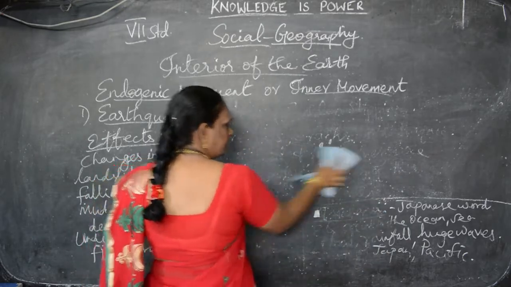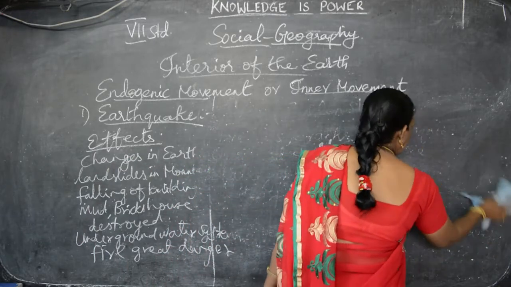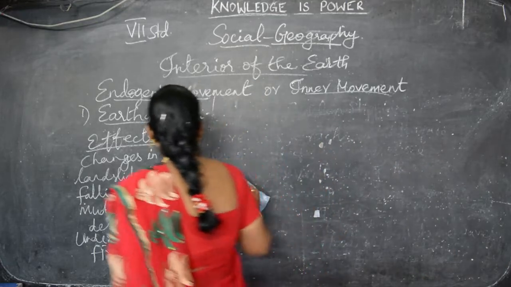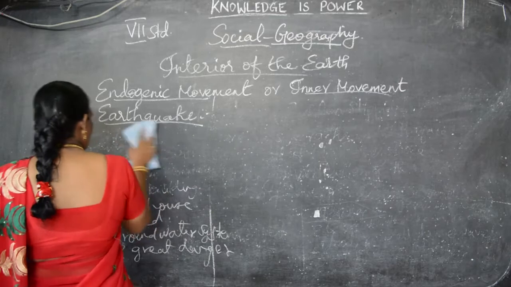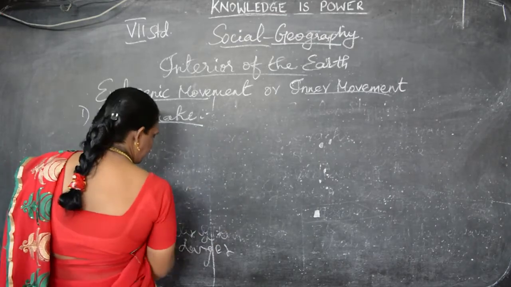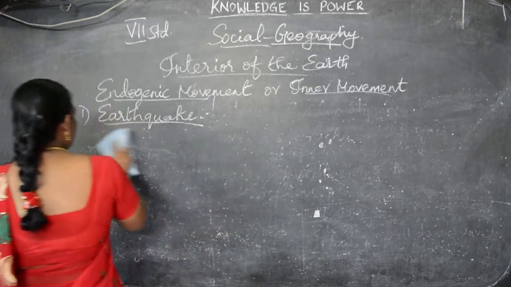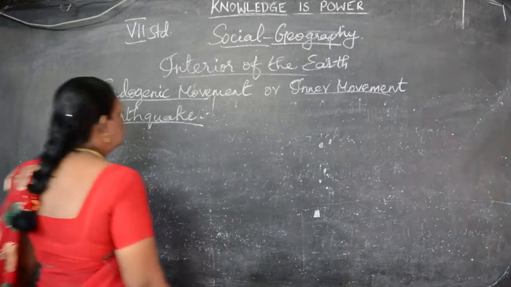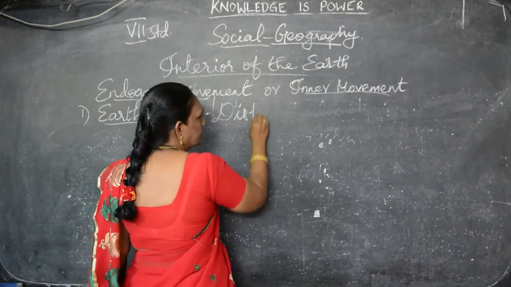Have you taken down, children? Every time I say that whenever you come for the online class, you have to take your books along with the classwork notebook. You have to write whatever the teachers write on the board in your classwork.